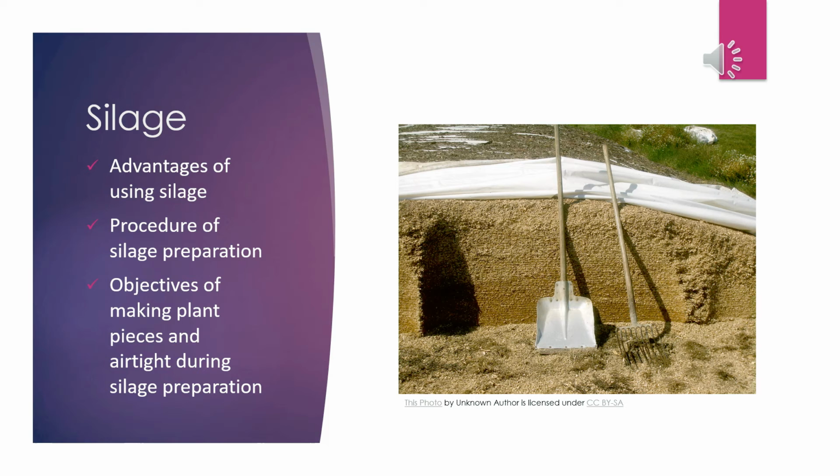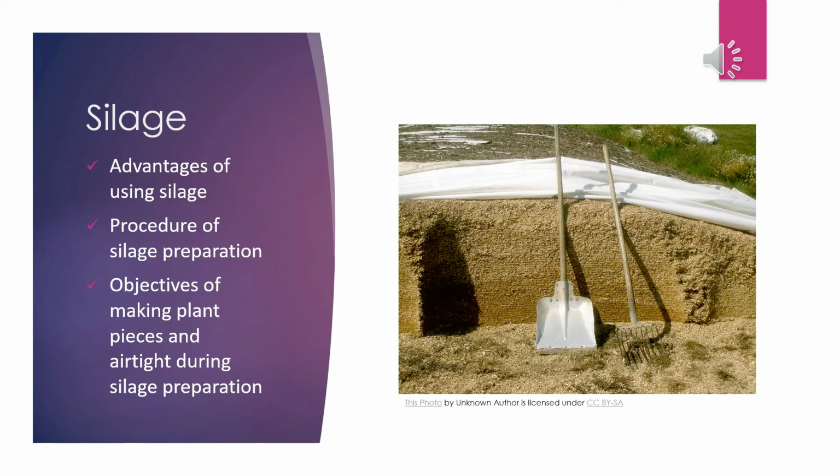Procedure of silage preparation. Now we are going to discuss how to prepare silage. Although silage can be prepared using various types of grasses, silage prepared from maize and alfalfa is of highly improved quality. So silage prepared from maize and alfalfa is the best food for livestock. Silage prepared from maize is very suitable for livestock, especially milch cows. It contains high nutrient elements.